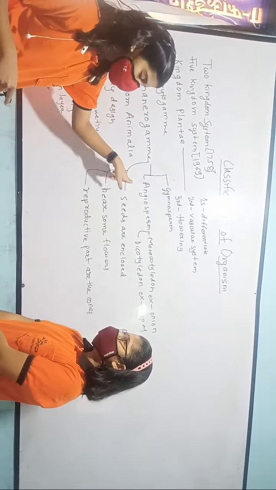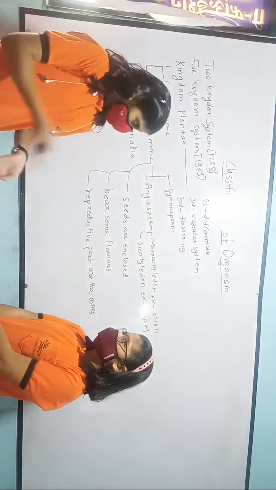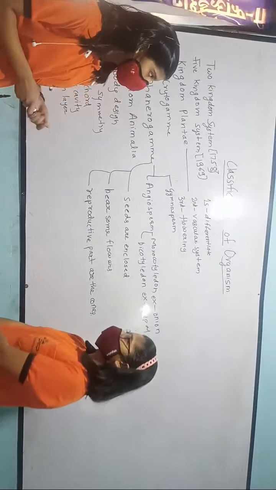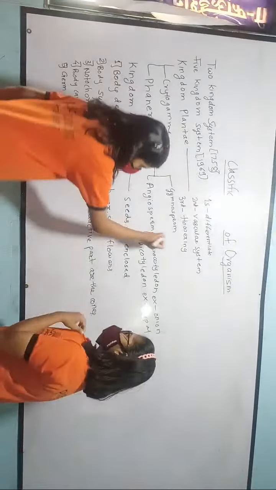Now the Angiosperms are called the flower-bearing plants. The Gymnosperms have a primitive structure.